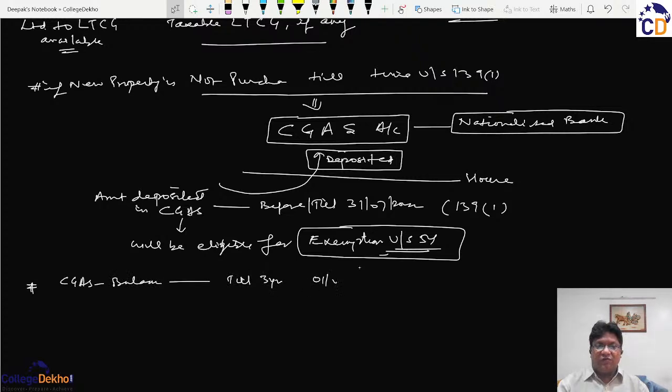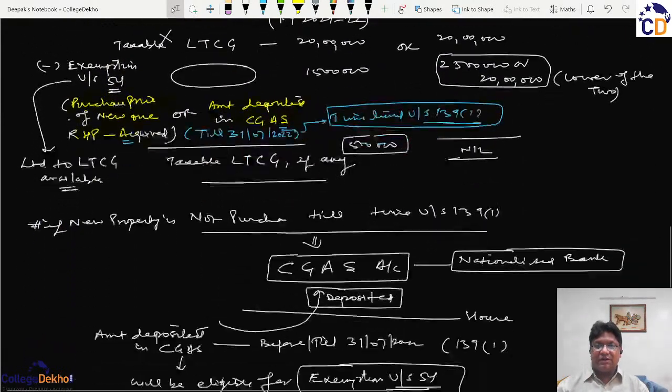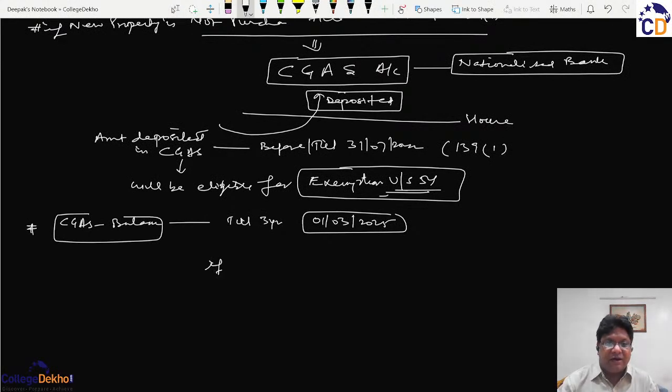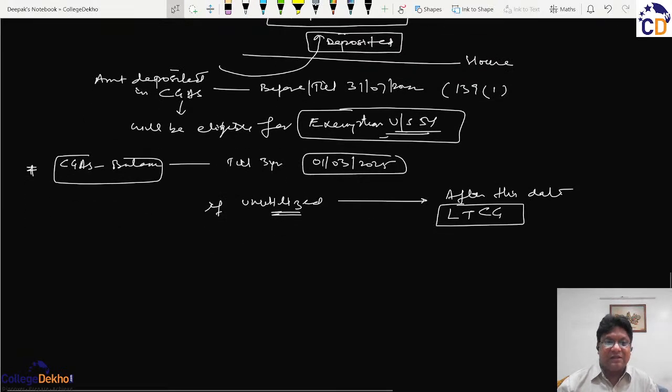That is the period of 1st March 2025, as was the case here, is the maximum time limit to use the capital gain account scheme balance. और अगर ये बैलेंस अनयूटिलाइज रहेगा, तो आफ्टर 3 years या आफ्टर दिस डेट they will be taxed as long-term capital gains.